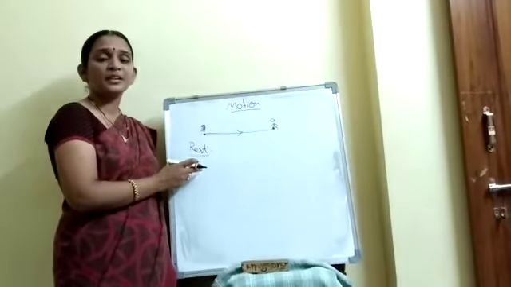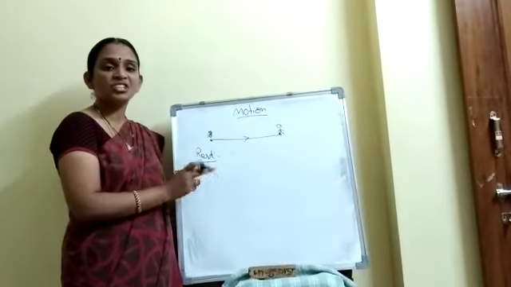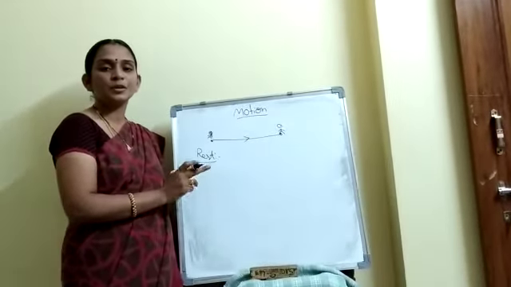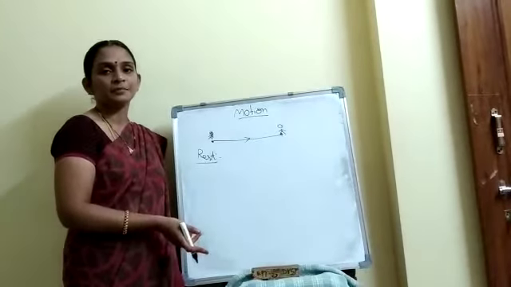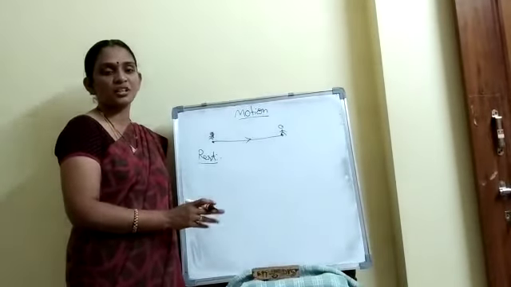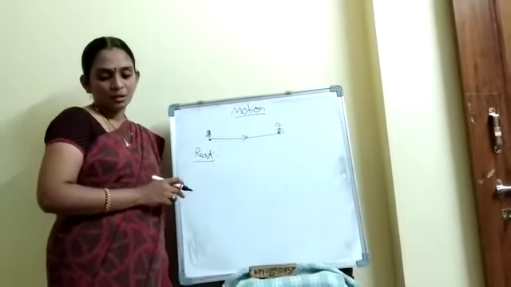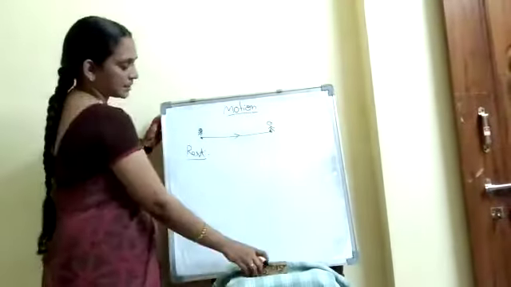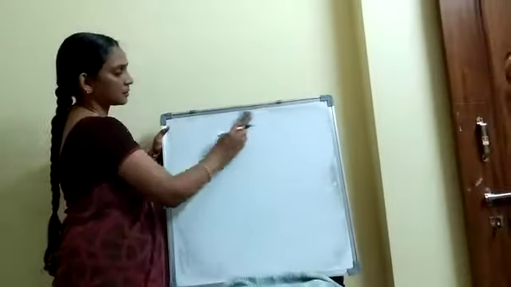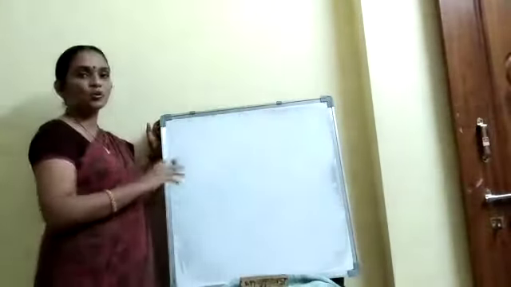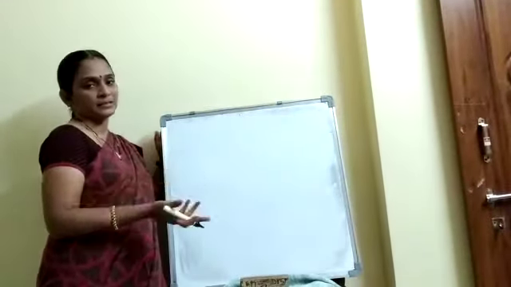A body is said to be at rest when it does not change its position with respect to the surroundings in a given time. When there is no change in its position, then we can say that the object is in rest position.